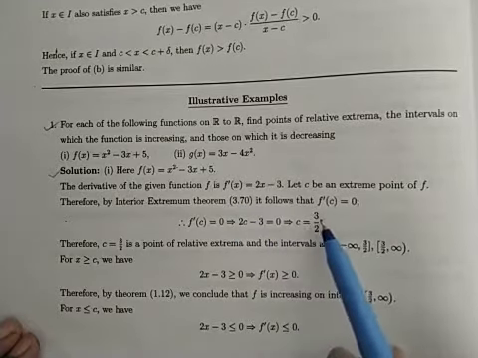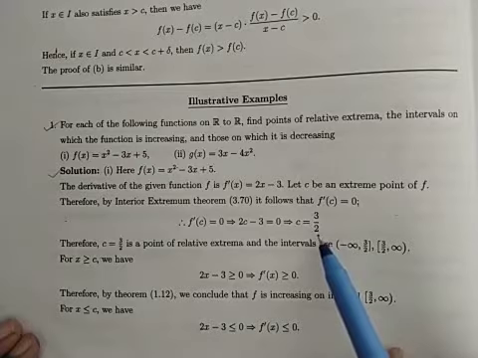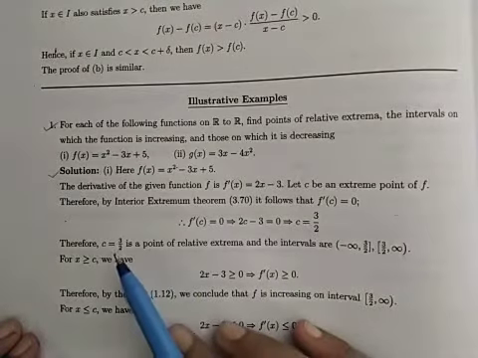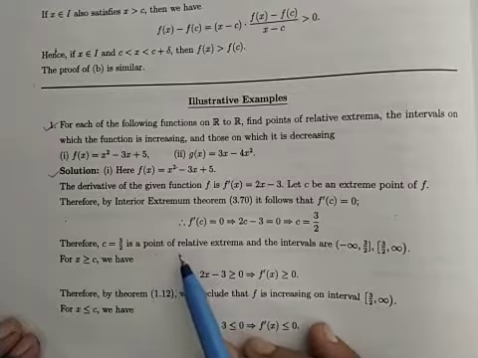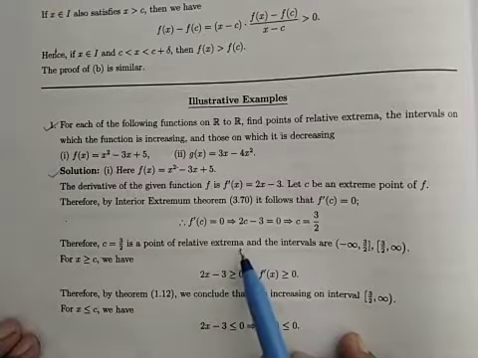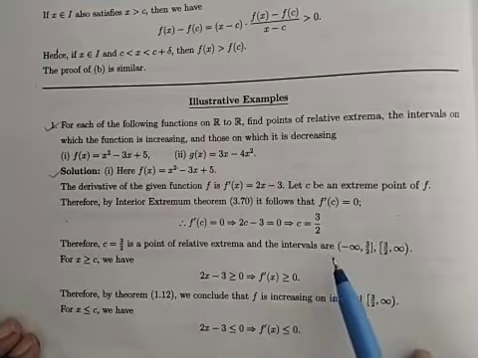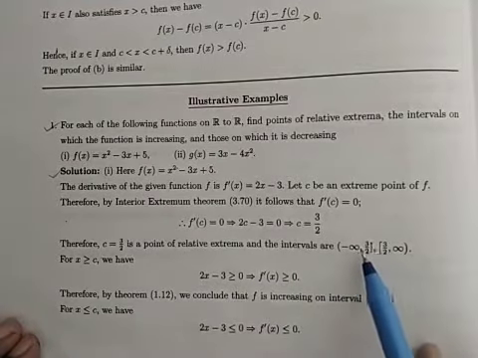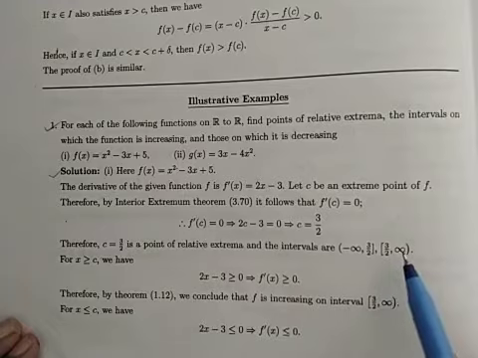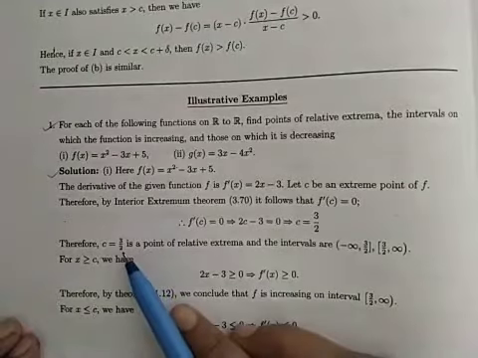That is, c will be 3 by 2. Therefore, c equal to 3 by 2 is a point of relative extrema, meaning it is either a local maximum or local minimum. The intervals are minus infinity to 3 by 2 and 3 by 2 to infinity.